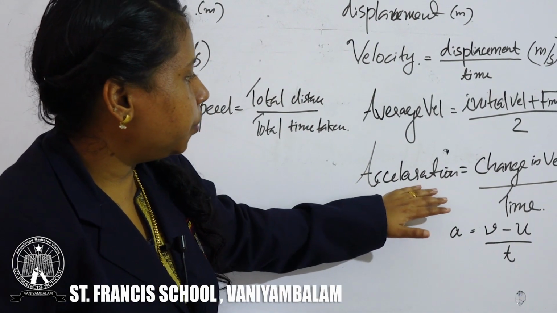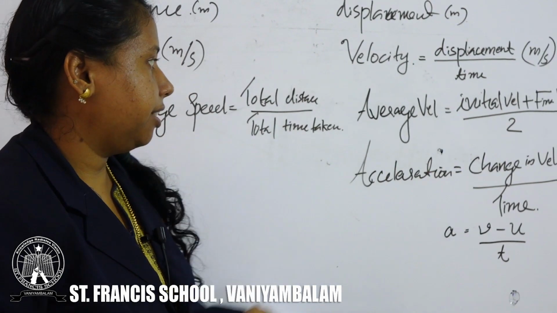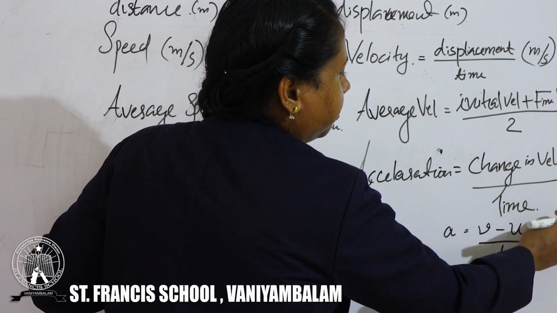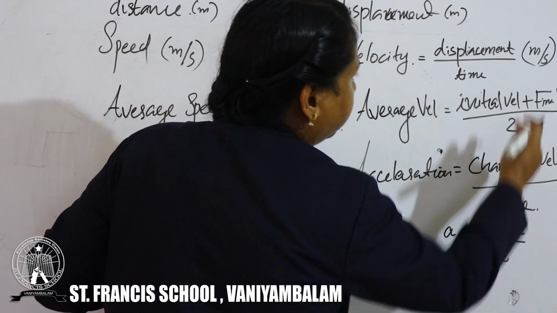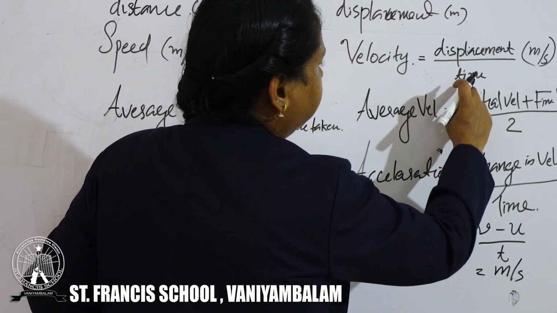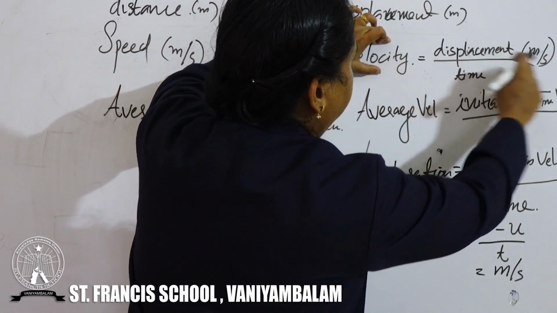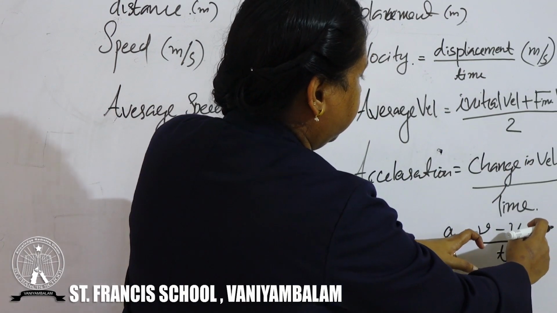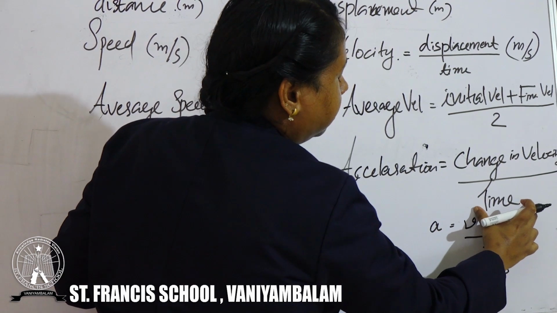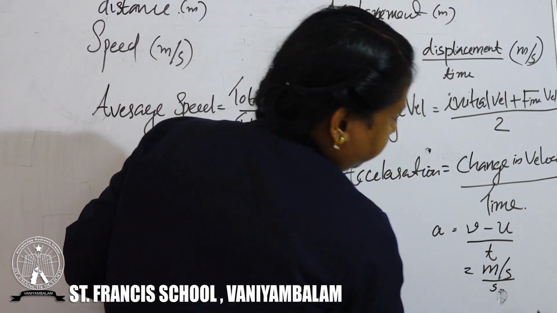Then what will be the unit for acceleration? Acceleration means it is velocity by time. The unit of velocity is meter per second, in the numerator, and the unit of time is second.